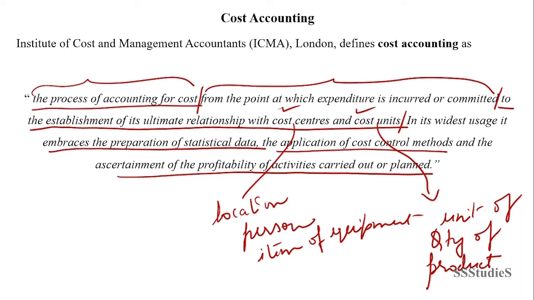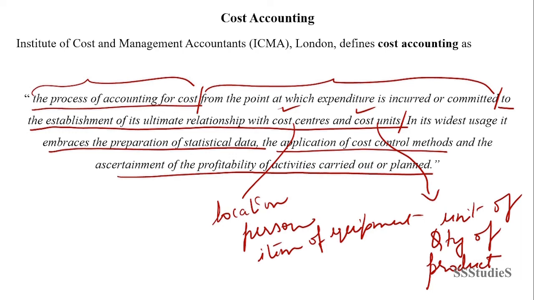So cost accounting is an accounting system that provides the necessary data to measure product costs and performance and to control the operations of a firm. In short, cost accounting accumulates, classifies, and interprets information relating to the cost of, let us say, materials, labor, and any other manufacturing cost, plus the cost of marketing and selling the goods.